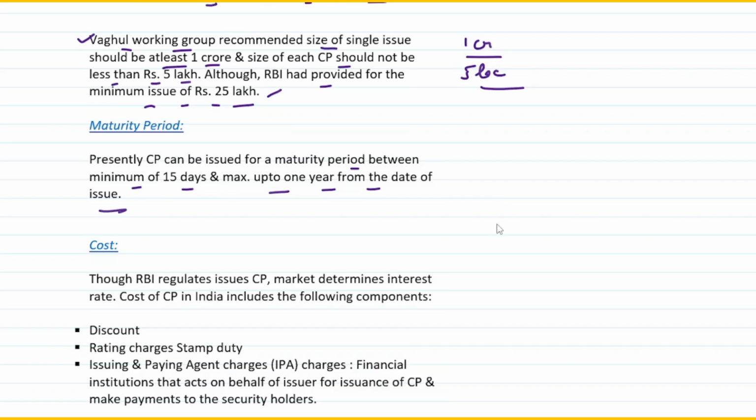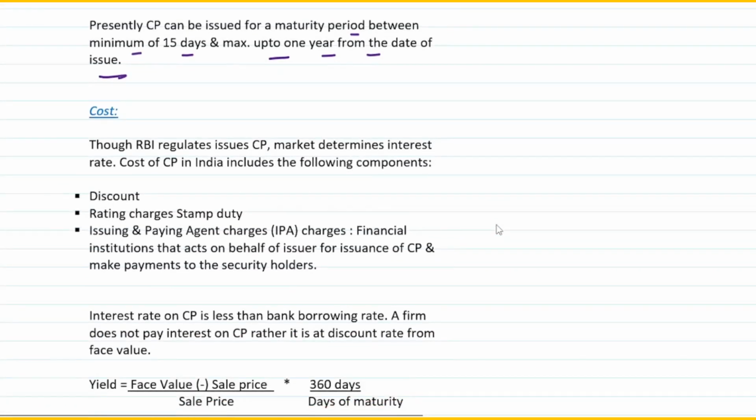Okay. What are the various costs that are associated with commercial paper? Though RBI regulates the issue of commercial paper, right? We have already read that RBI is the body that regulates the issuance of commercial paper. The market determines the interest rate. So the interest rate is basically market dependent. Whatever the market determines, that would be the interest rate of the commercial paper. But the regulation is done by whom? The regulation is done by RBI.